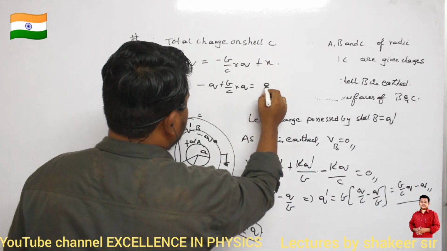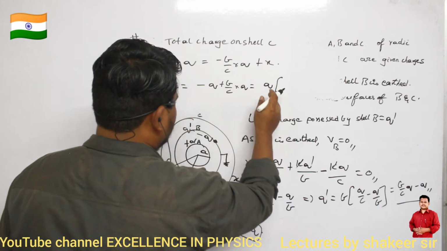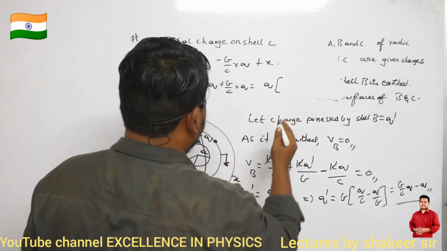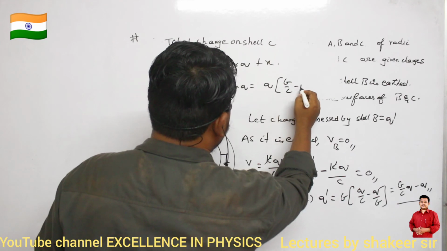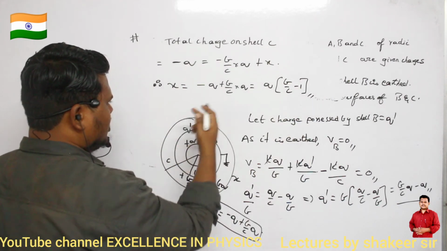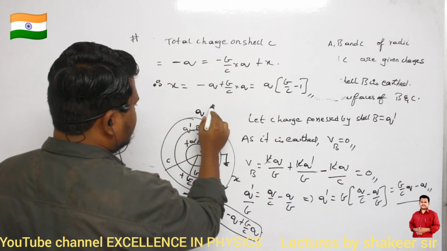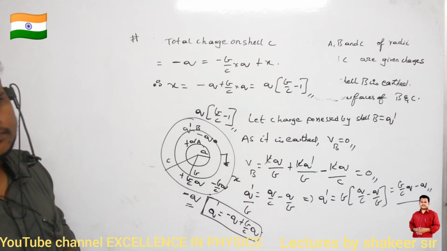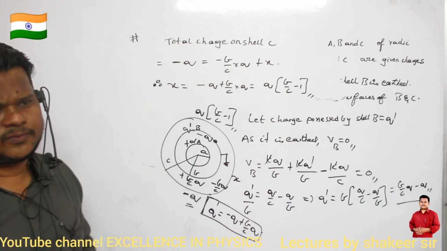If I take Q common, it is B by C minus 1. So this is the amount of charge which is present on the outside surface of shell C: Q into (B by C minus 1). That is my answer. Have you all understood?